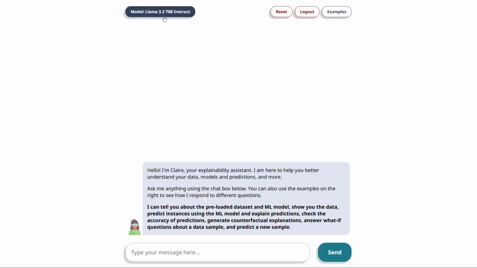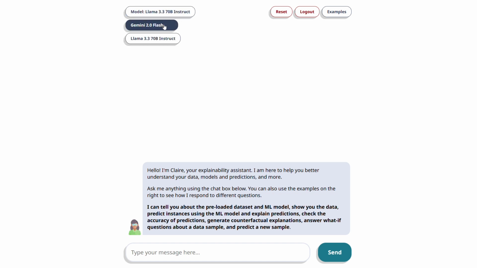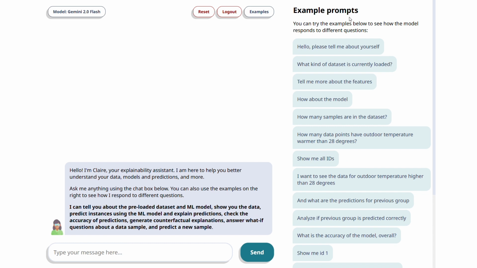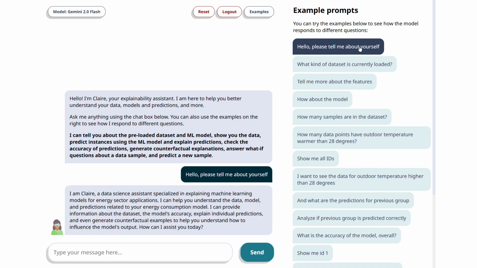Now, let's see the system in action through a brief example scenario. In the top part of the chat interface, there is a toolbar with buttons that allow users to switch the active LLM, reset the conversation history, log out to terminate the current session, and access an examples section with pre-programmed prompts. Clicking on these examples triggers the assistant's response as usual, but without the need for typing. The result is a free-form response.